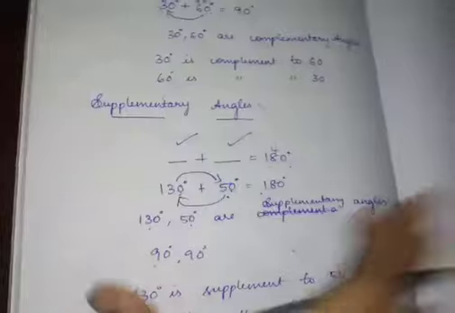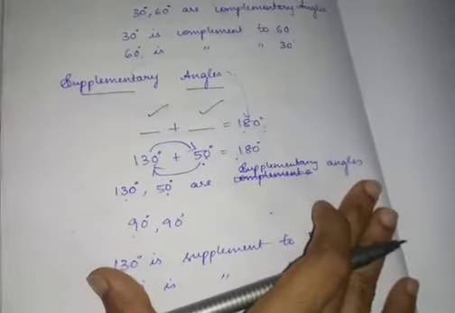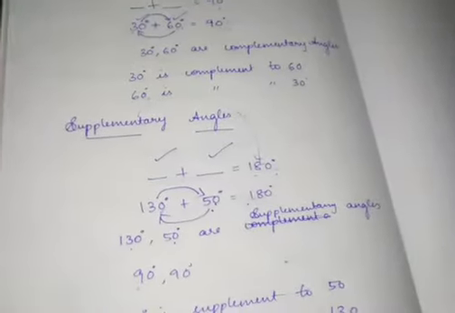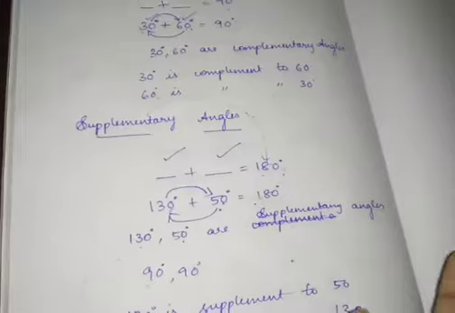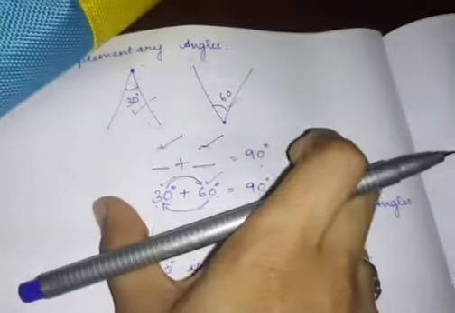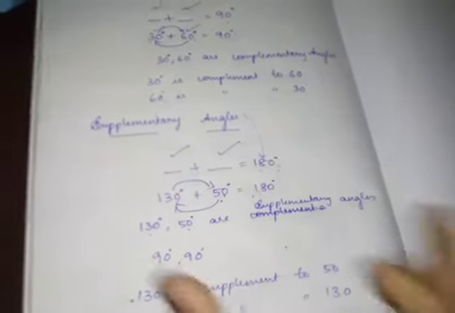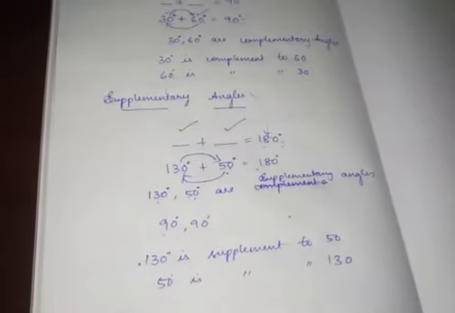So these are the basic things: complementary angles and supplementary angles. It's very important. Sometimes they will give you the angles and ask whether they are complementary or supplementary. So we can add them and see. If I add both and get 90 degrees, it is complementary angles. If I get 180 degrees, it is supplementary angles. This is very much important, children.